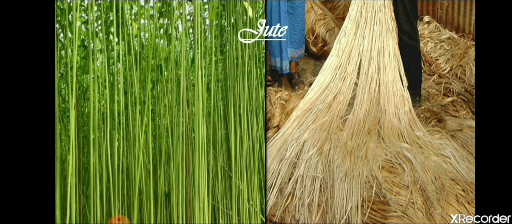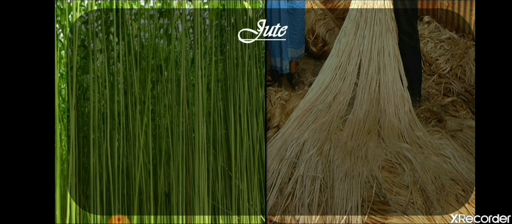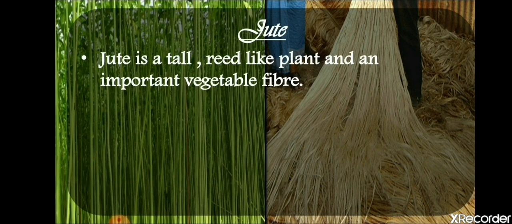Now if we are learning more about jute, jute is a tall reed-like plant and an important vegetable fiber. Now what is a reed-like plant? Students, reed means tall grass. It is a tall, grassy plant. Its stem is green, and that is why it is known as a vegetable fiber.